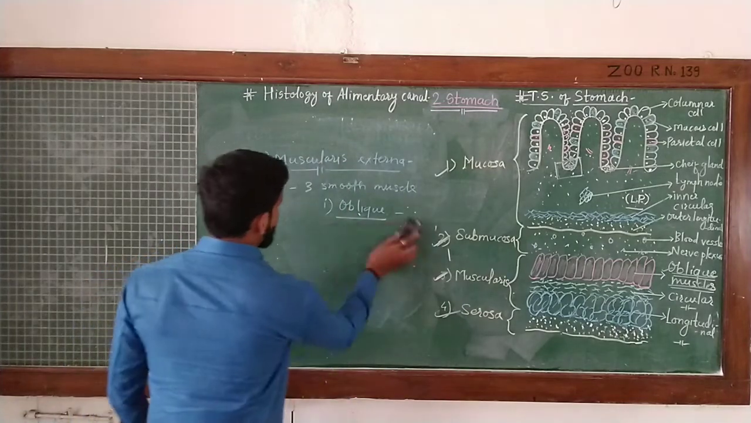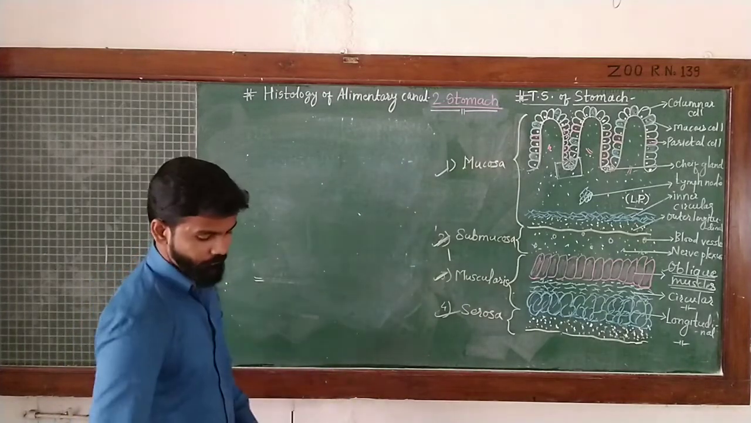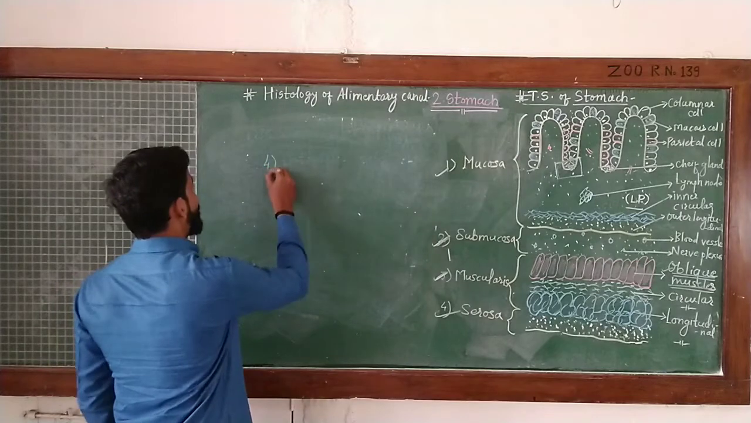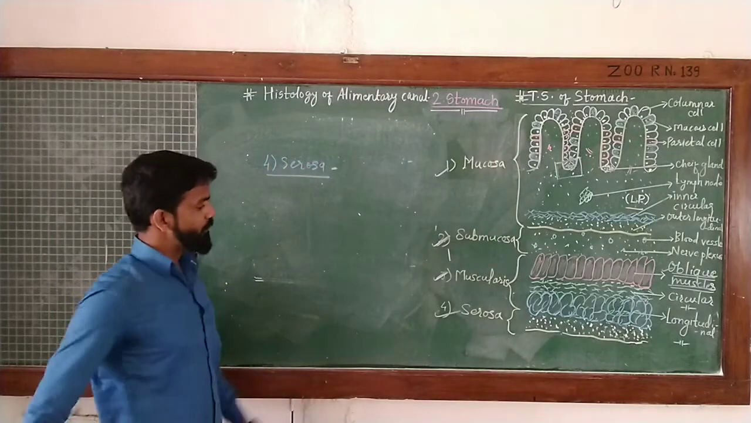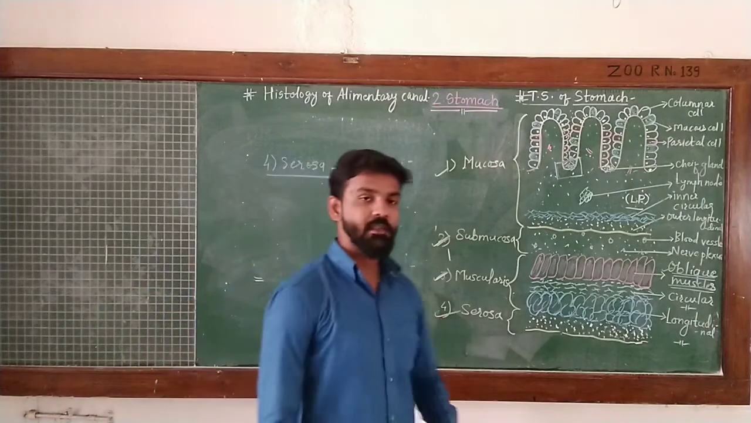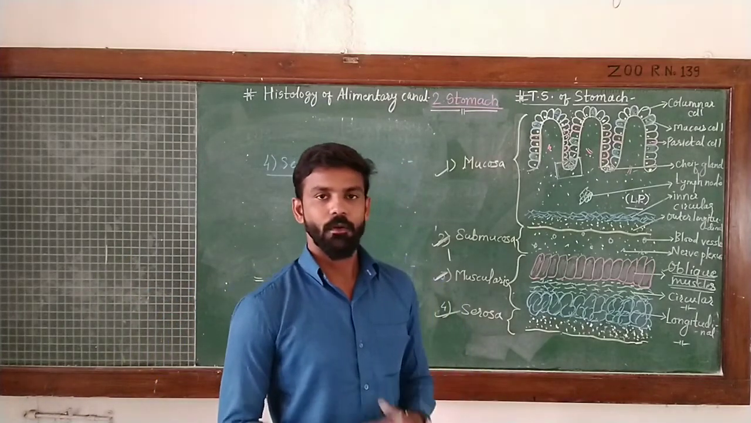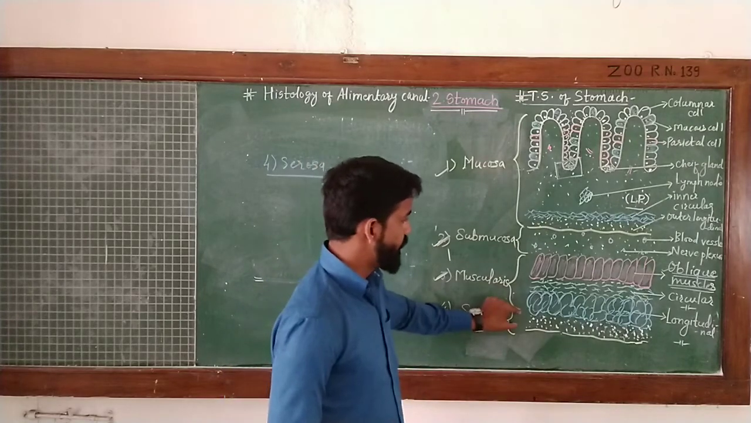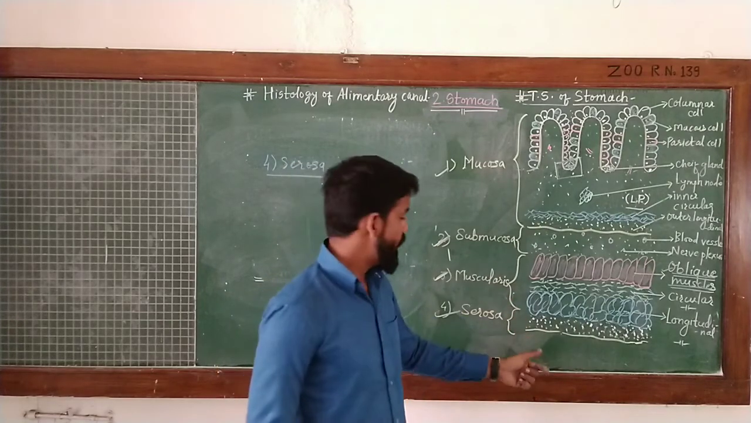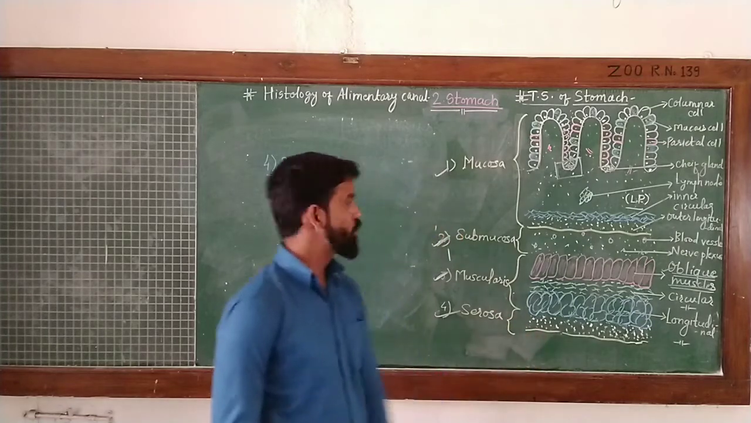Now, the last layer, that is the serosa. We know the serosa is the outermost layer of the alimentary canal, and in the stomach it is made up of fibrous connective tissue and it is covered by the peritoneum.